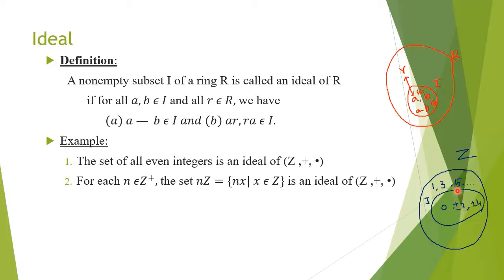When you take some other element from Z, that is when you are multiplying an odd number with an even number, the result is an even number only. So that result will exist in I only. So I contains the multiples ra as well as ar. So I is an ideal. So this condition is satisfied not only for even integers but also for any multiples of a particular positive integer n. You take multiples of 3, then also it forms an ideal of Z, plus, dot. So any multiples